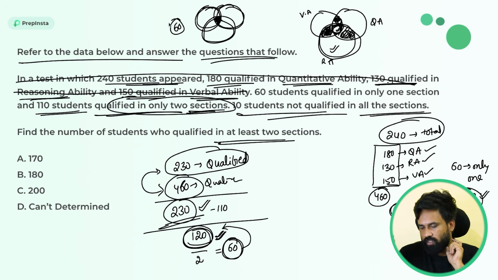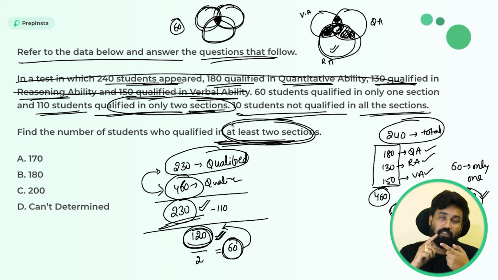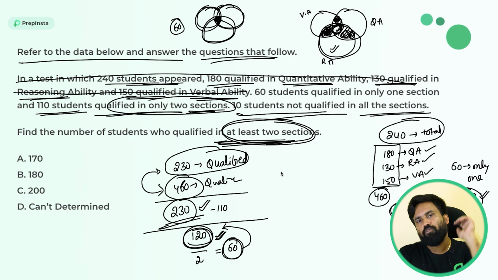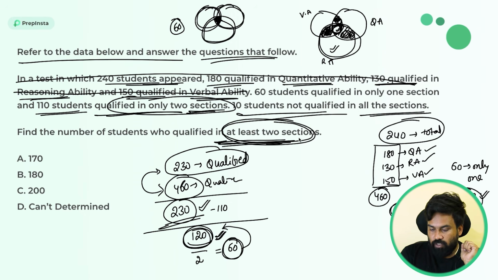And what is the question? Find the number of students who are qualified in at least 2 sections. Guys, at least 2 sections and only 2 sections, there is a huge difference. Only means you have to take care of only one particular area, but at least means, at least one means you can qualify in 1 section, 2 sections or 3 sections, anything. So remember this, it's very important. At least means minimum to maximum you have to consider. At least 2 sections means they need to qualify in at least 2 sections.